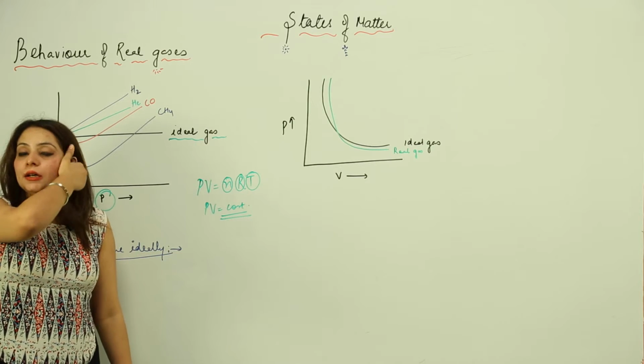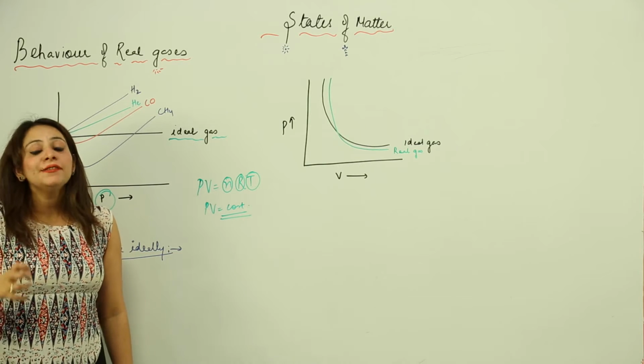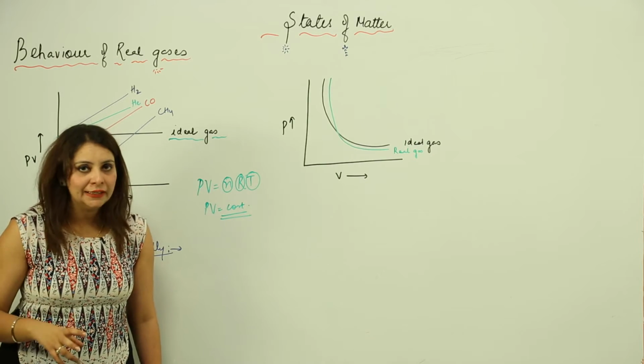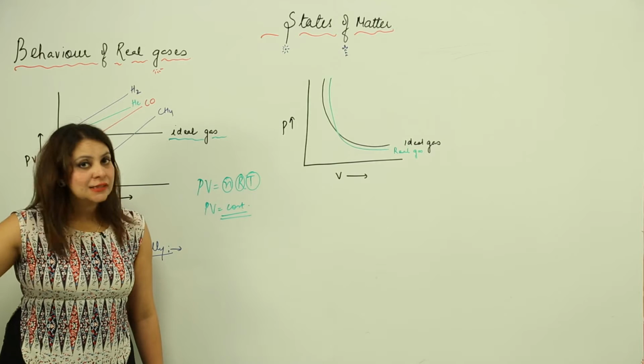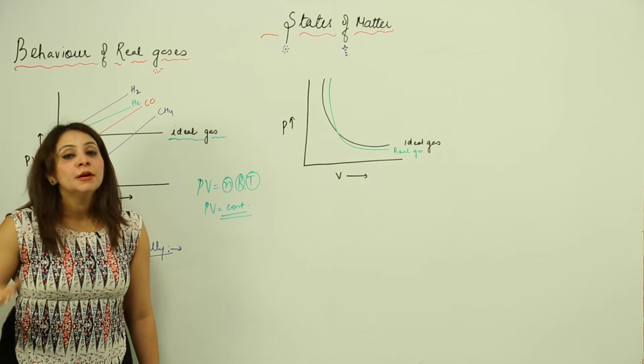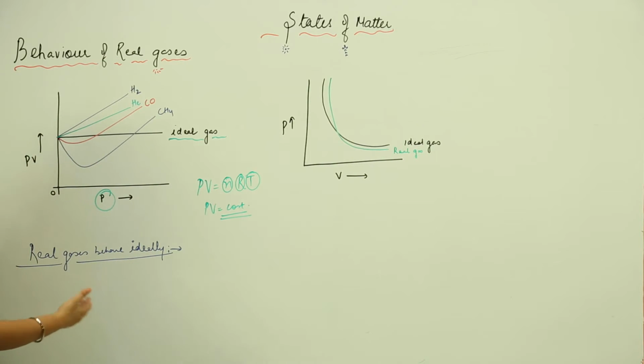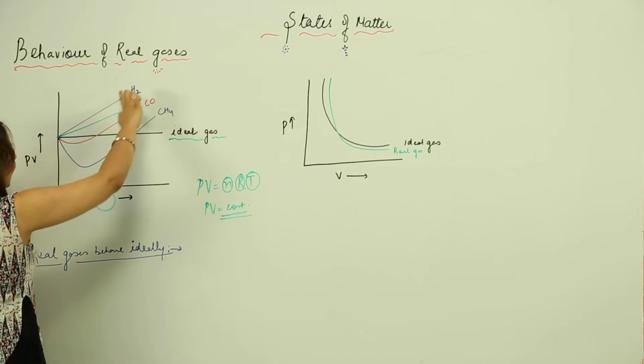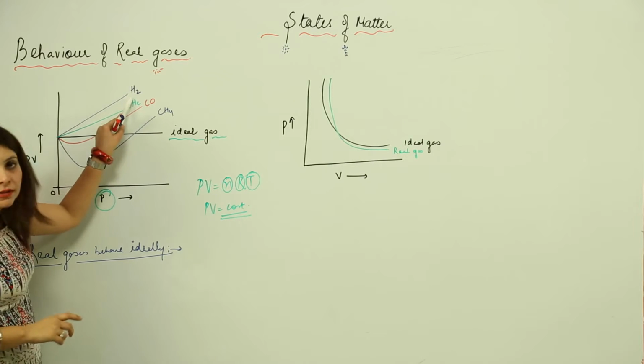Now talking about the real gases, if the real gas possessed the same properties as that of an ideal gas, it should also show a straight line. But I have a few gases, see how they are behaving. For hydrogen, the PV value increases with increase in pressure, as you can see in this steep line.